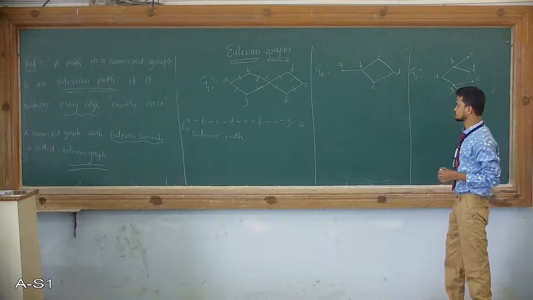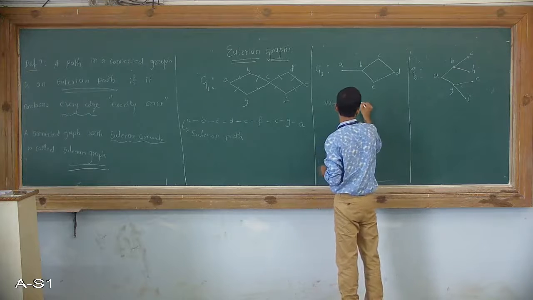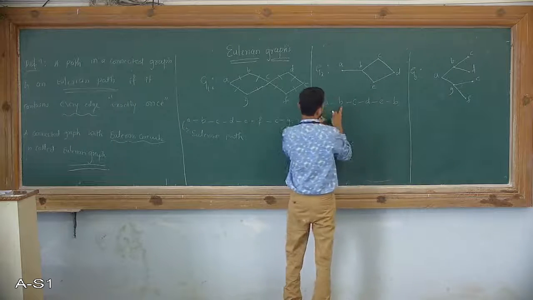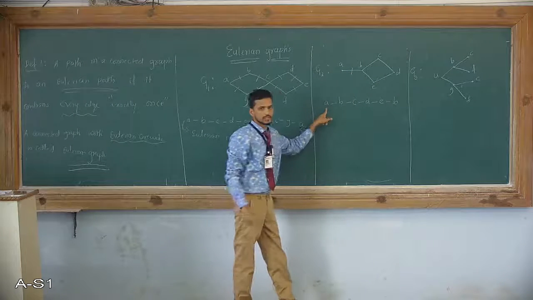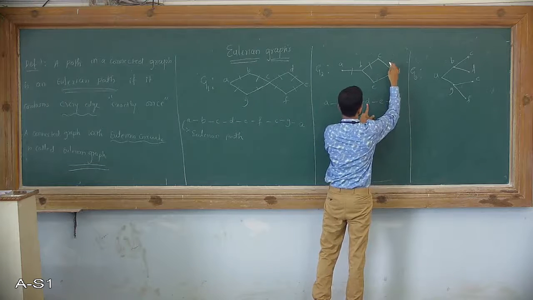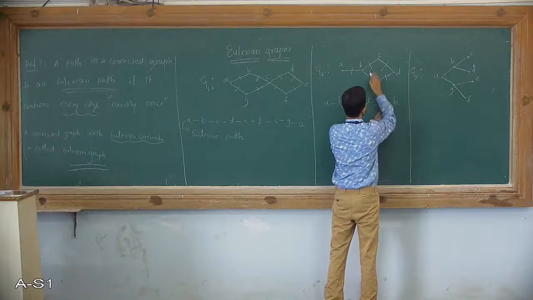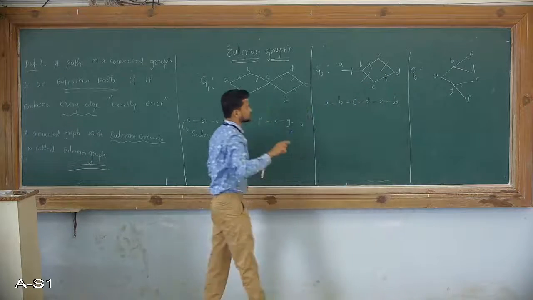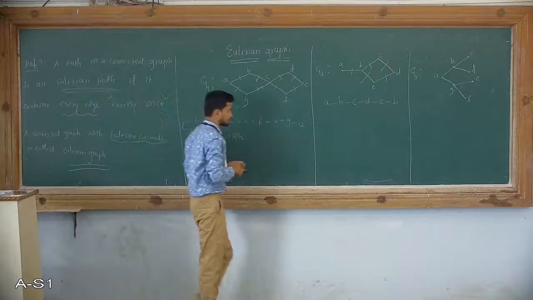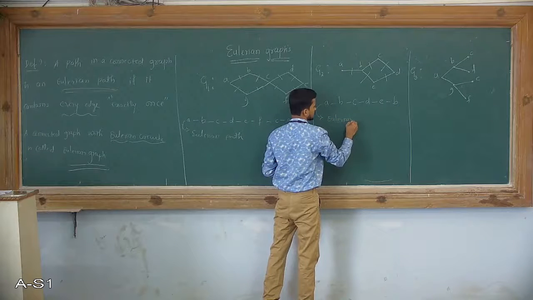Coming back to G2, try to define a path A, B, C, D, E, B. A to B, yes, the edge exists. B to C, the edge exists. C to D, the edge exists. D to E, the edge exists. E to B, the edge exists. So in G2, the path includes every edge of the graph. Therefore, this path is called an Eulerian path.